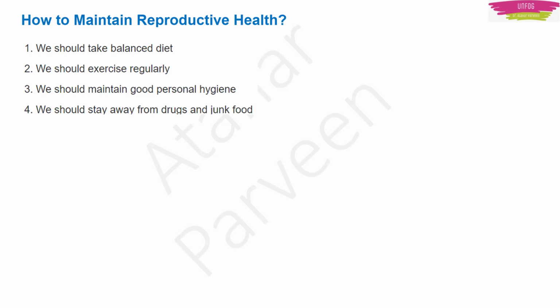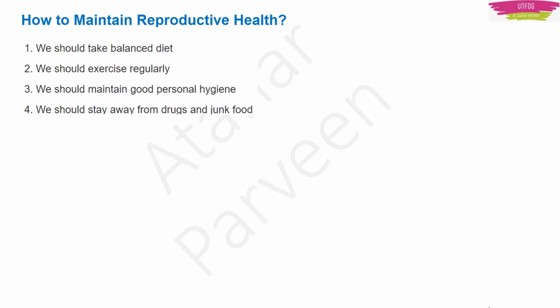When we are talking about reproduction, it's very important to understand that we need to maintain reproductive health. How is reproductive health maintained? There are 4 simple steps. First, a balanced diet should be taken. The next step is a very common and general step which people keep saying but no one follows: regular exercise. Then maintain good personal hygiene and stay away from drugs and junk food.